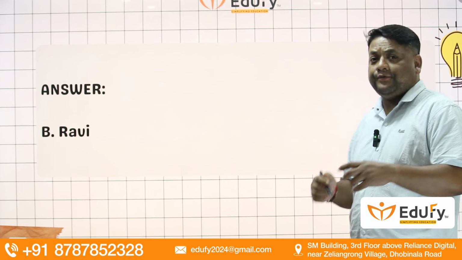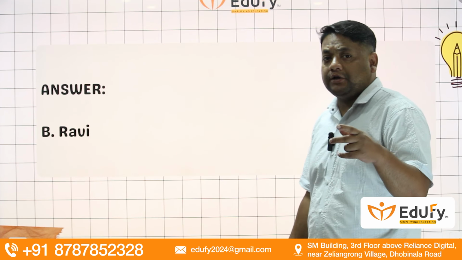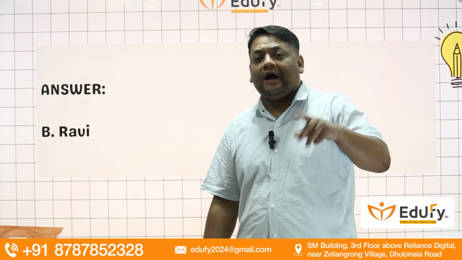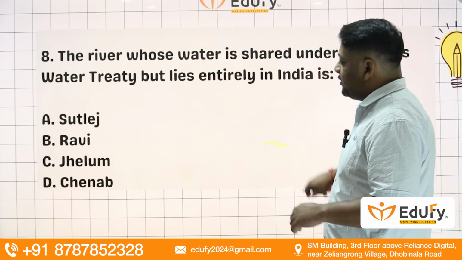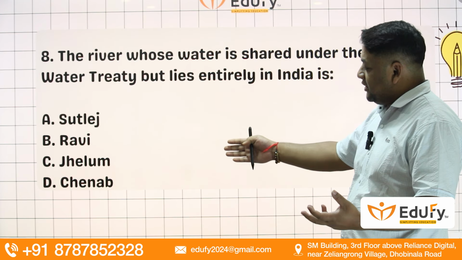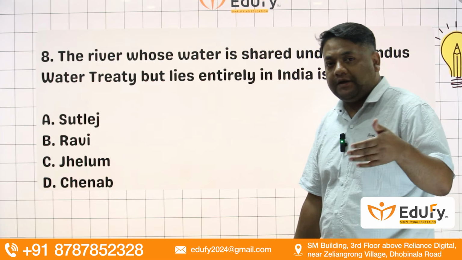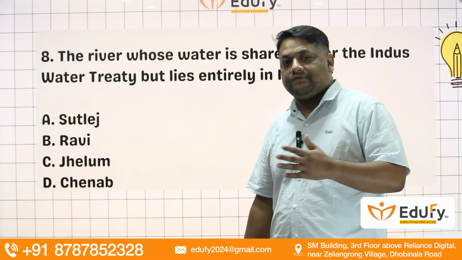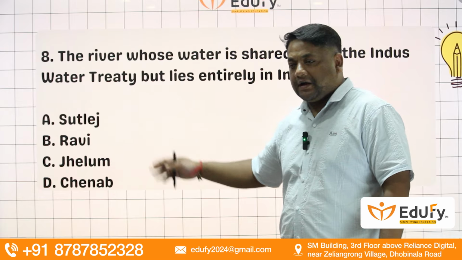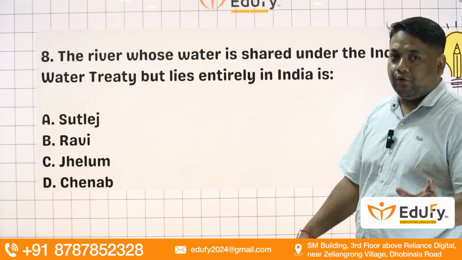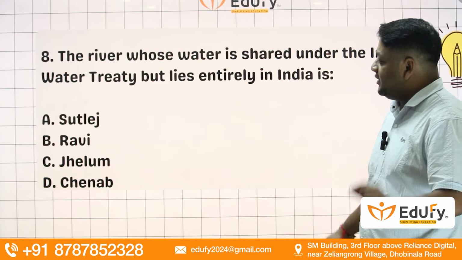If there could be an option of Beas, then Beas should be the right answer. But since in this question we have been given Satluj, Ravi, Jhelum, and Chenab, we have to compare the overall length of these rivers within Indian territory and Pakistan. According to that, Ravi is flowing in India the most and very little in Pakistan.